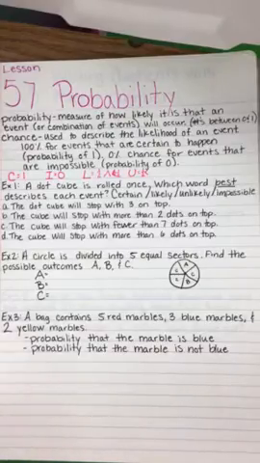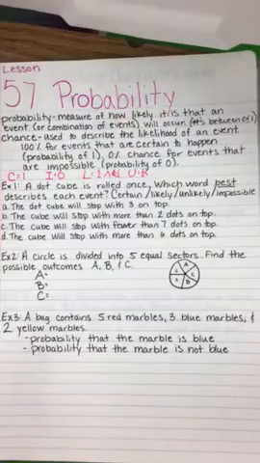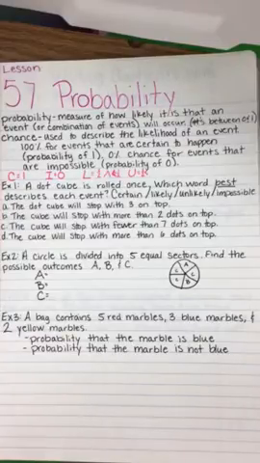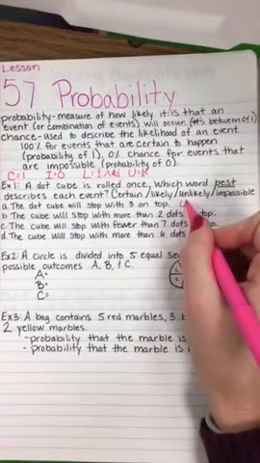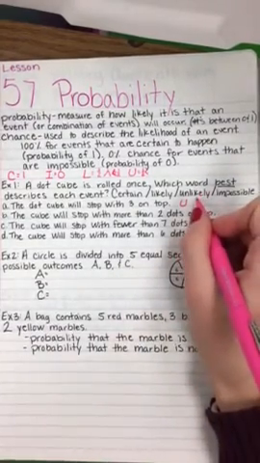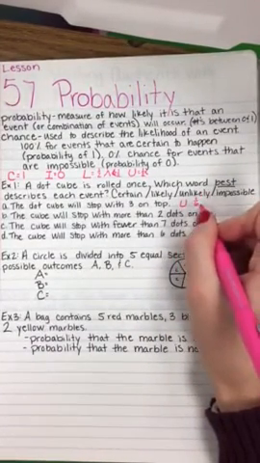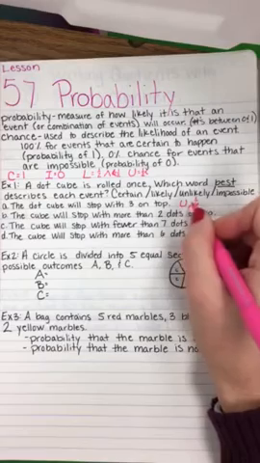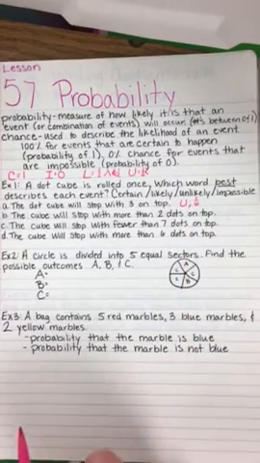So let's look at example 1. A dot cube is rolled once. Which word best describes each event? Certain, likely, unlikely, or impossible? A, the dot cube will stop with a 3 on top. That is unlikely. It could happen, but the chance of it happening is 1 out of 6. So 1 out of 6 is less than 3 out of 6, which would be half. So this is unlikely to occur. Your chance is 1 out of 6.